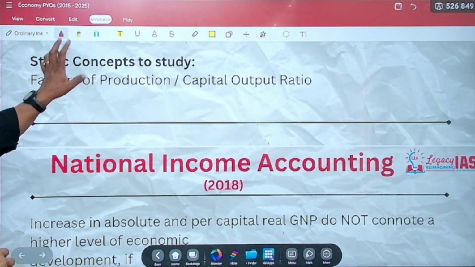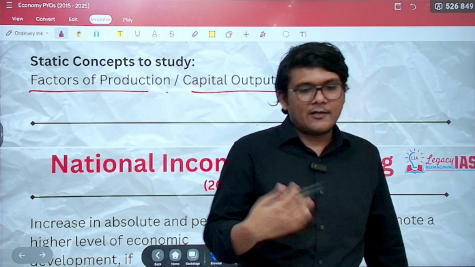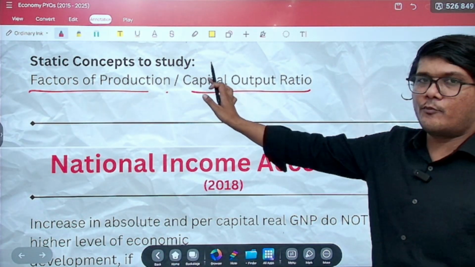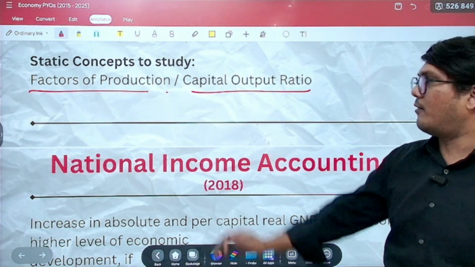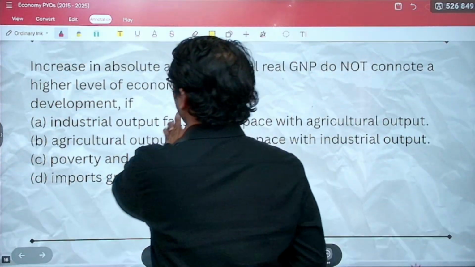The static concepts that you should study related to this are factor of production, capital output ratio. In fact, we have written this capital output ratio, and in the coming question, there will be a question on capital output ratio itself. Let's move ahead.